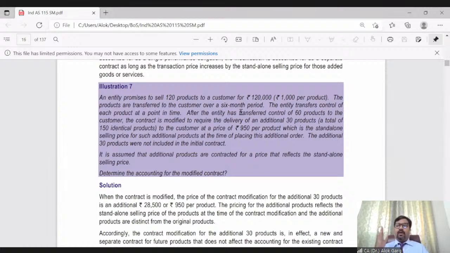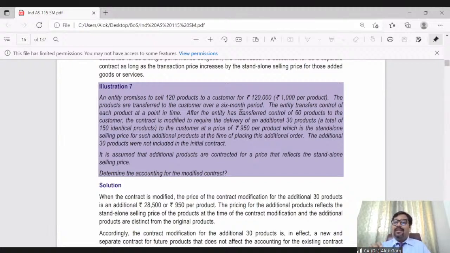And so earlier, 120 products, 120 mobile phones, were selling at the rate of 1,000 per product. That was the fair value at that point of time. But subsequently, after delivery of 60 products, probably the price has gone down and these 30 products have been additionally ordered at 950 per product, right? We are not saying that this 950 is for the entire consignment. Only for these 30 additional mobile phones, these are selling at 950 rupees per mobile phone, right?